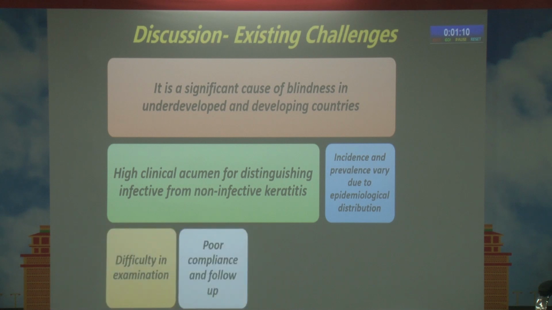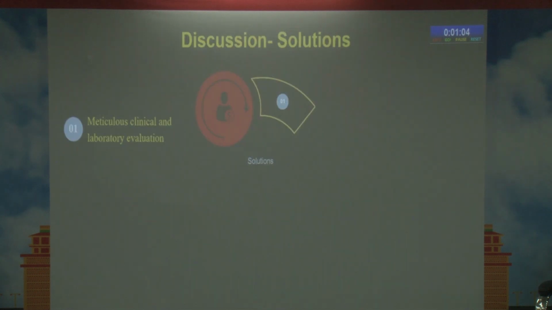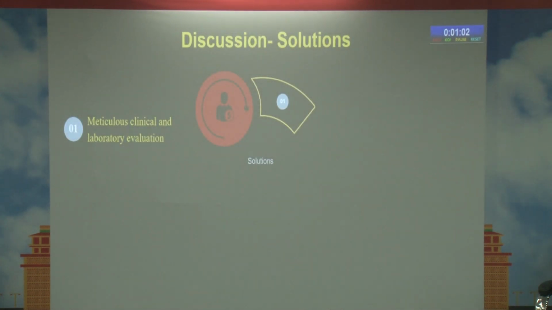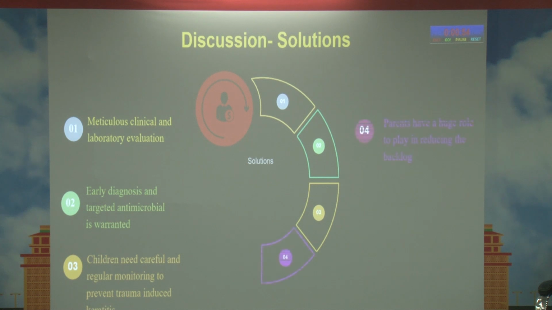There is difficulty in examination of these patients, poor compliance and follow-up, poor socioeconomic strata, and amblyopia and visual disability are other barriers. So we need meticulous clinical and laboratory evaluation in these subjects. Early diagnosis and targeted antimicrobial therapy is warranted. Children need careful and regular monitoring to prevent trauma-induced keratitis.